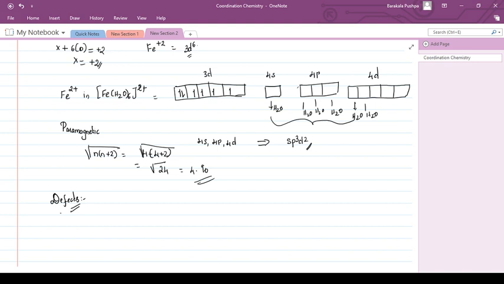Sometimes it is the n-1 d orbital that is participating in the bonding hybridization. In some cases it is the nd orbital that is participating in the hybridization. It is a great confusion for most of you. So these are the defects of the valence bond theory. So the first defect was that the valence bond theory does not take into account the splitting of the metal orbitals.